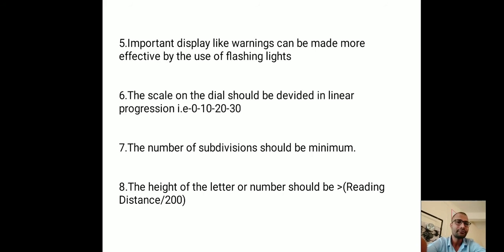Means if you take any letter or number on a display, the height of that number on display is according to the reading distance of a driver or operator upon 200. This formula we have to keep in mind. Otherwise, the letter or number will be invisible for the operator. Means it will not be easy to handle, easy to operate. Correct, na?